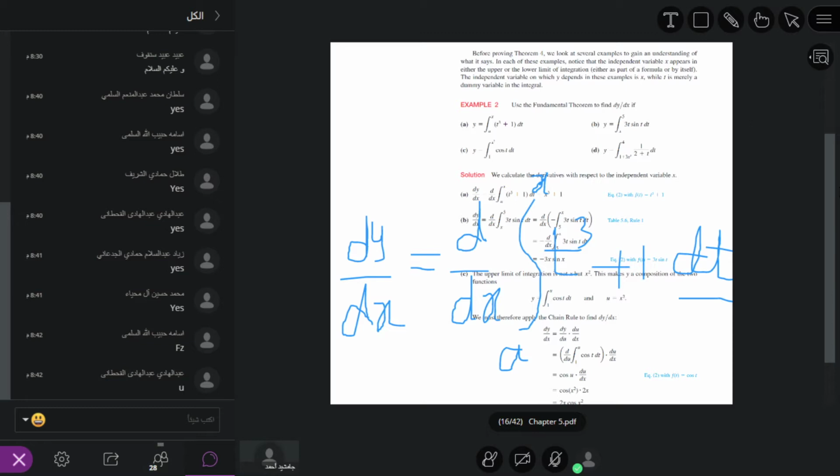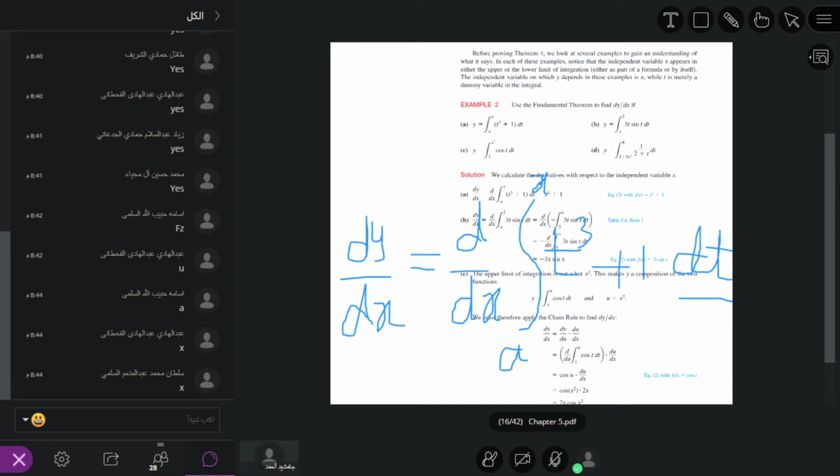Now what will be the answer of this? What is the upper limit? a is the lower limit, and the upper limit is equal to x. The derivative is also with respect to x. What is the given function? t to the power 3 plus 1. So where there is t, we will put x. So what will be the answer?